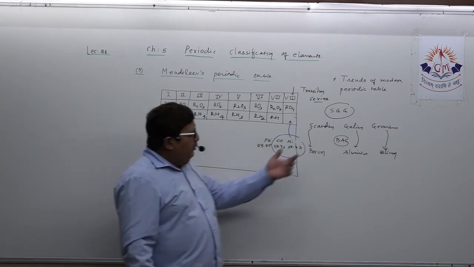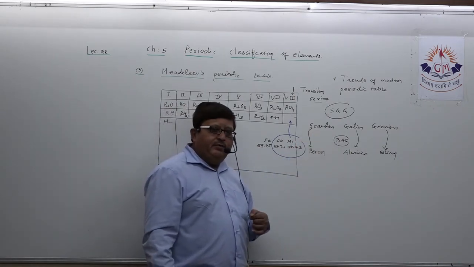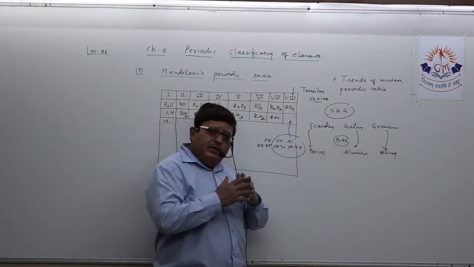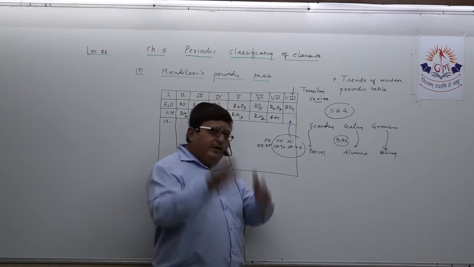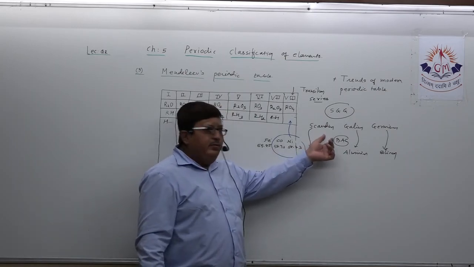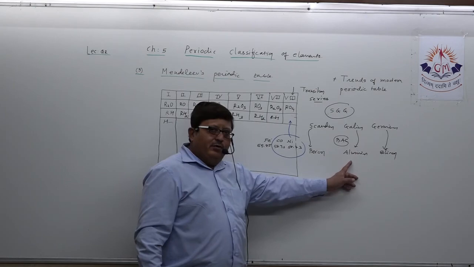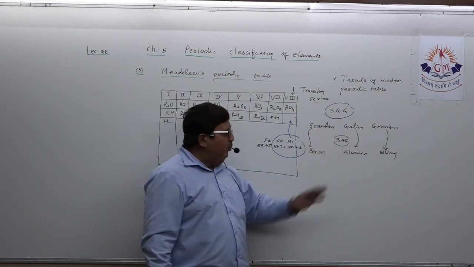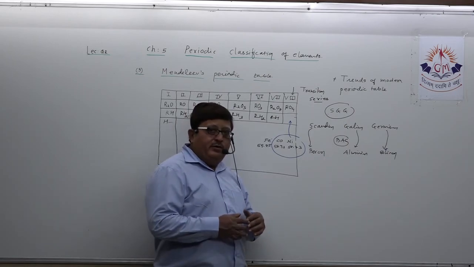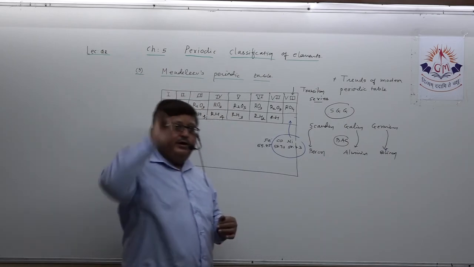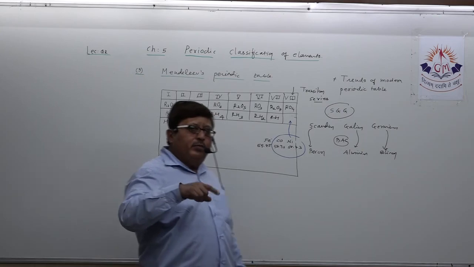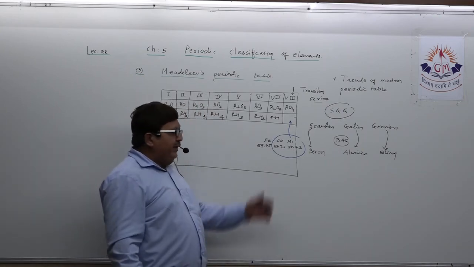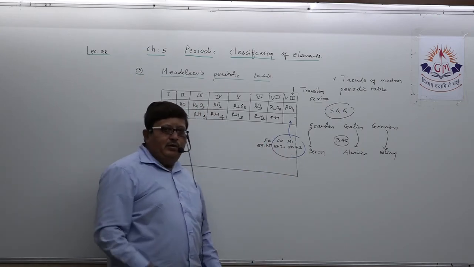And later on, when these three elements were discovered, they found the exact places according to the modern periodic table. Gallium has all properties similar to aluminium, scandium similar to boron, germanium similar to silicon. It means he could predict their chemical properties in advance. So that was his remarkable feature.